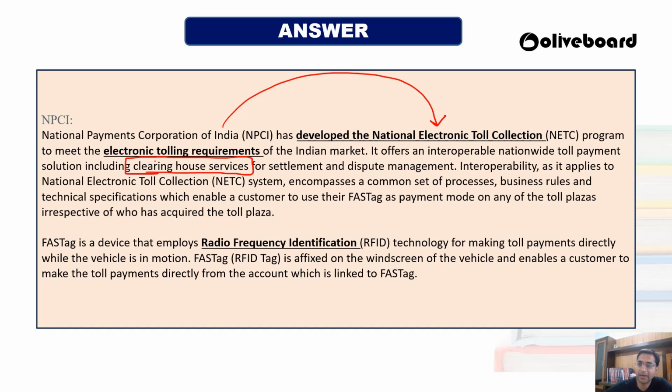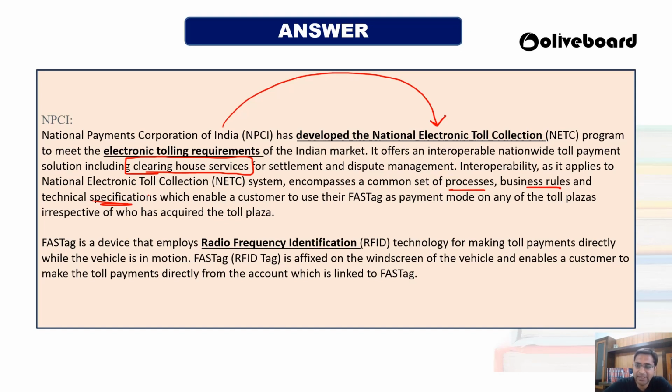Okay, so interoperability as applied to national electronic toll collection has a common set of processes, business rules and technical specifications. So wherever you go, if you have a FASTag, all the processes, all the rules, all the technical specifications remain the same throughout the country.